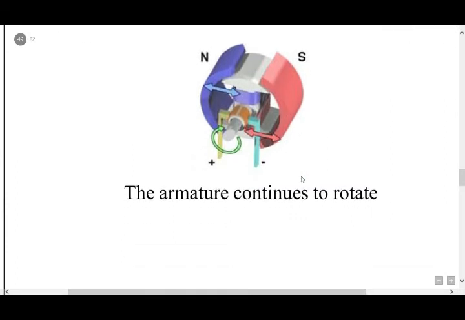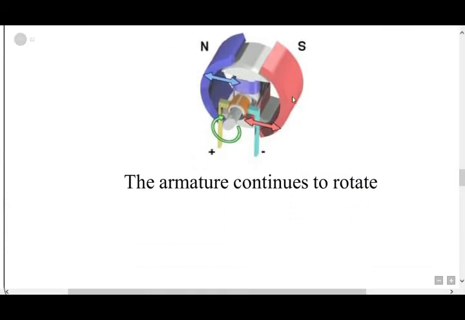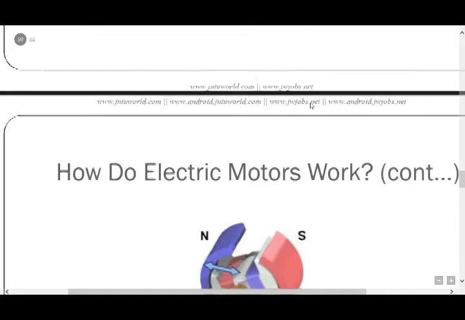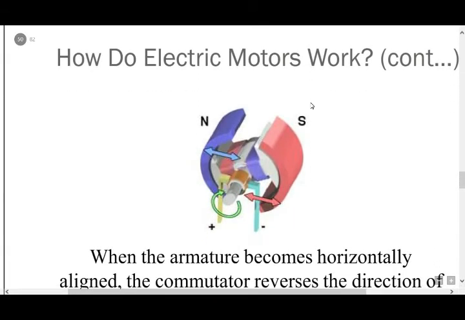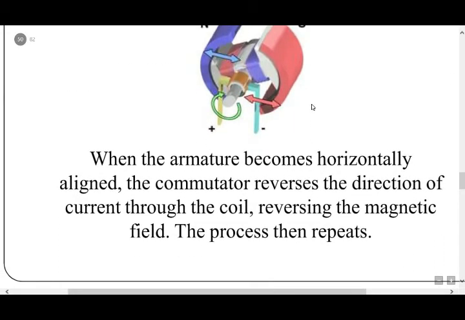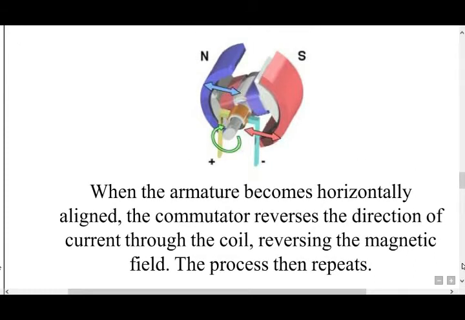The armature continues to rotate. When the armature becomes horizontally aligned, the commutator reverses the direction of current through the coil, reversing the magnetic field. The process repeats in this figure. You understand that?